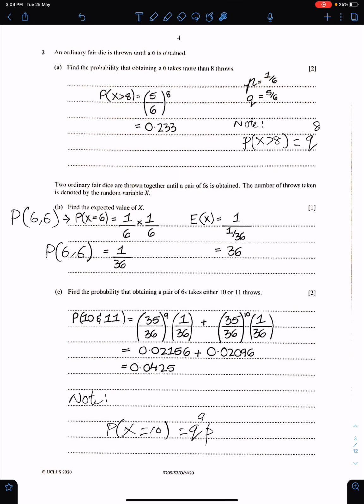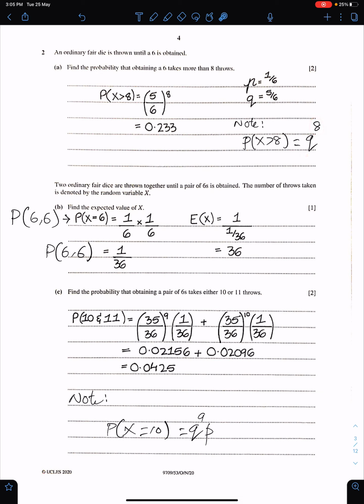Question number 2. An ordinary fair die is thrown until a 6 is obtained. This word until means this question is of geometric distribution. And fair die means the probability of 6 is 1 upon 6. So P is 1 upon 6, Q is 5 upon 6. Part A. Find the probability that obtaining a 6 takes more than 8 throws. So if you know this formula of geometric distribution for more than 8 throws, the formula is Q power 8, you can easily find this probability. So by using this formula, we can get the answer. Q is 5 upon 6. So 5 upon 6 power 8 will give you this answer.